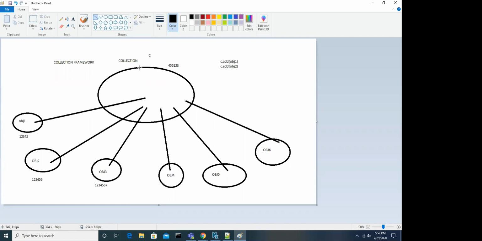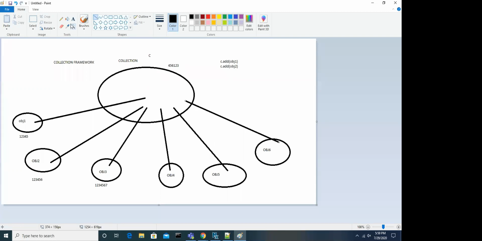The collection object. This is object. This is object. Everything is object in Java. So different objects behave differently. That's the only thing we have to understand. If you add any individual objects to the collection, then that object's address only will be stored here. The actual object, the actual elements, will not come and store here.